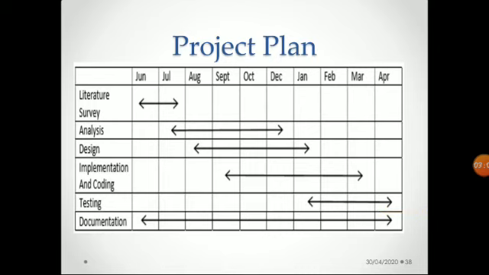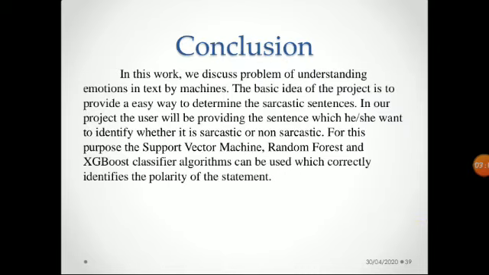The project plan was accordingly planned. Conclusion: in this work we discuss the problem of understanding emotions in text by machine. The basic idea of implementing this project was to implement a classification algorithm which gives us better accuracy, so that the system is able to clearly identify whether a sentence is sarcastic or non-sarcastic. For this purpose, the classification algorithms being used are the support vector machine, that is SVM, random forest, and the XGBoost classifier algorithm.